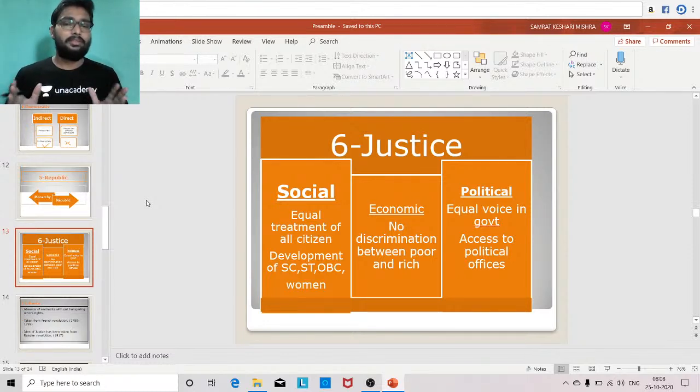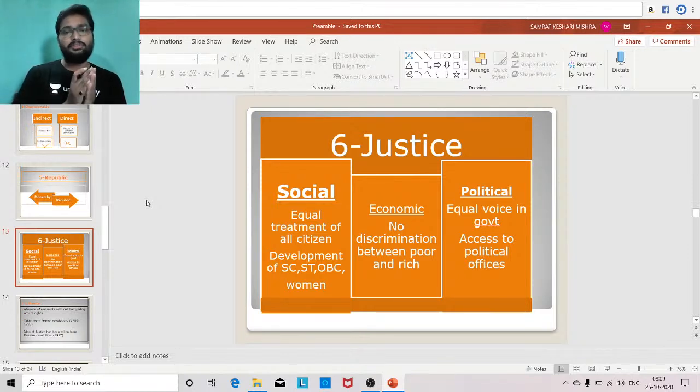In the preamble, justice refers to three things. It refers to social justice, economic justice, and political justice. Three types of justice have been discussed in the preamble, and this idea of justice has been taken from the Russian Revolution, which started in 1917. Let's first discuss what we mean by social justice.